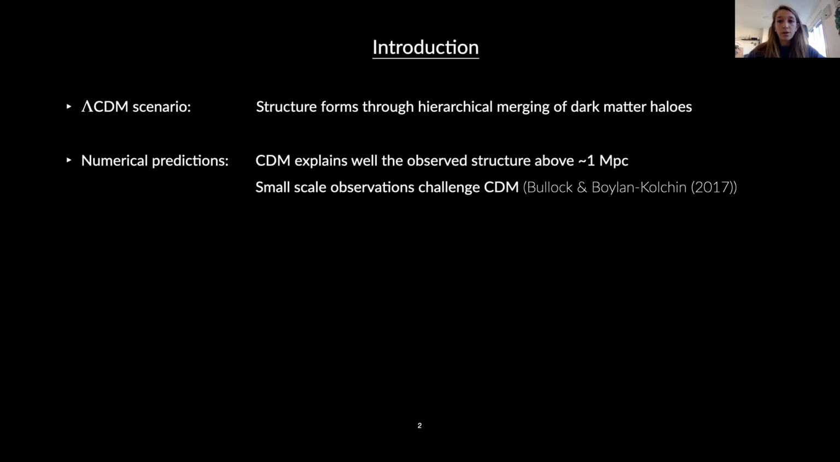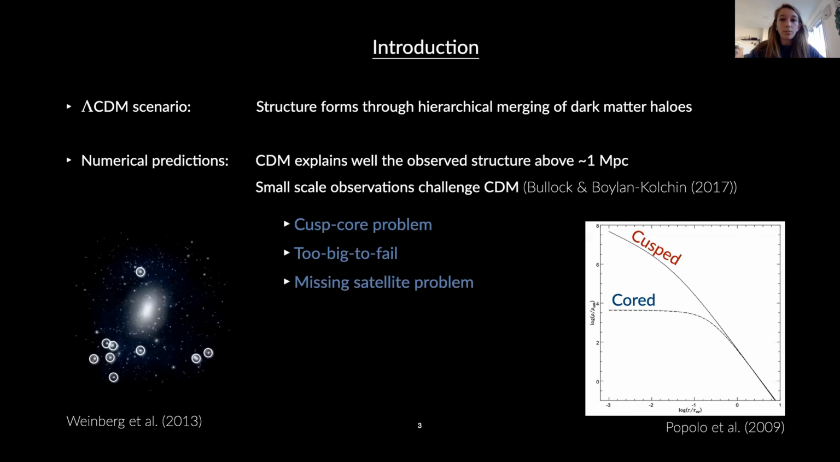From numerical simulations, we find that CDM, cold dark matter, explains very well the observed structures above about a megaparsec. However, small-scale observations of dwarf and satellite galaxies challenge this cold dark matter model. In particular, there are these three issues.